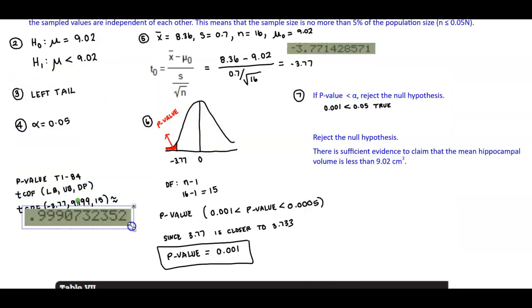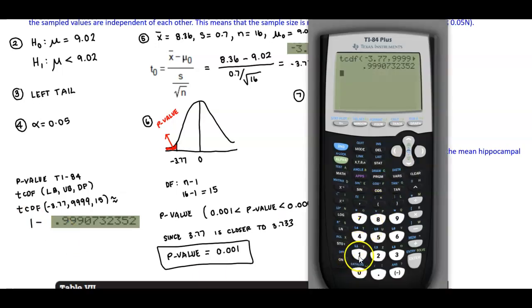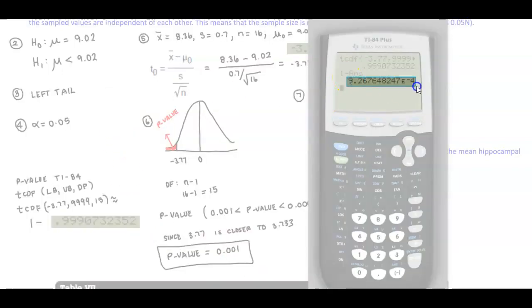All right, but what we want to do is, this is the area to the right of the curve. We want to find the area here that's red. So in order to do that, we're going to take 1 and then subtract that value. So when we take 1 and subtract that answer that we got, we're going to get this value here.